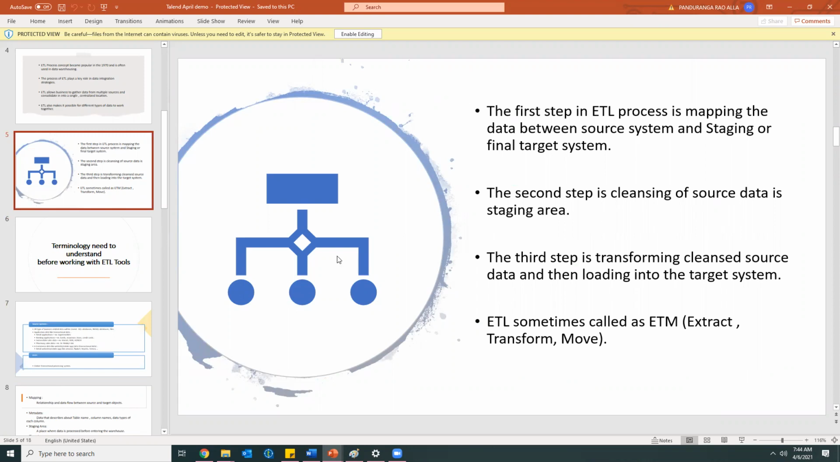So yeah, in ETL we'll be following different processes. First, as I told earlier, we need to map the source system and the staging or the final target system. Okay, and then we need to cleanse the data. In the staging area we'll do all this process, and then we'll be transforming the data into the final target system. Okay, and then that will be used by the end users.